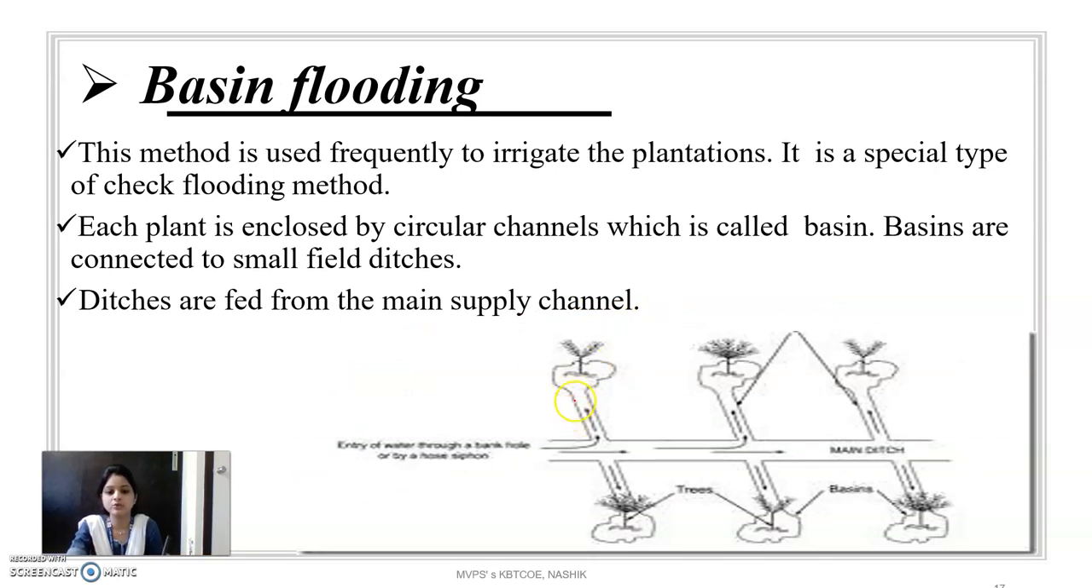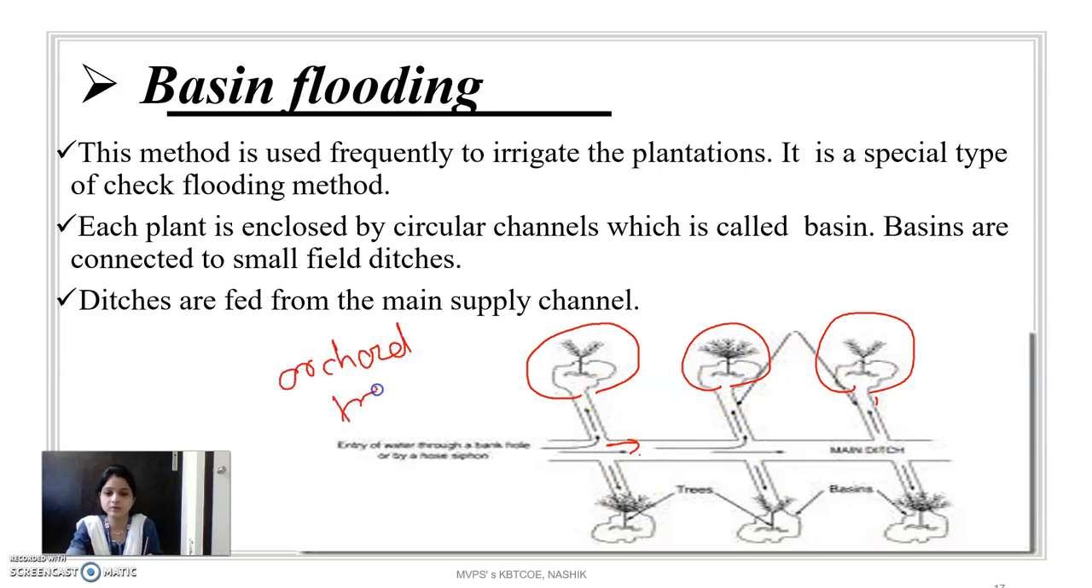Then the next one is the basin flooding method. This method is used for frequent irrigation of plantations. It is a special type of check flooding method. Each plant is enclosed by a circular channel, called a basin, and these basins are connected to small field ditches. These ditches are fed from the main supply line. These are the rings provided in a basin method, and this method is used for orchard trees.